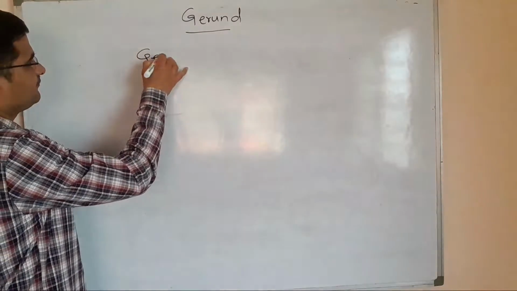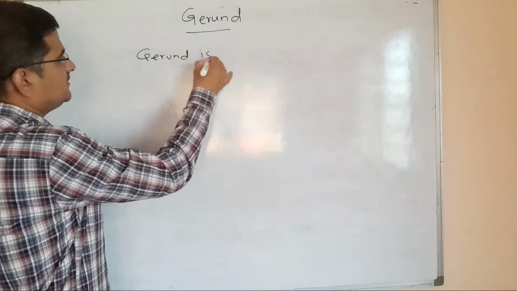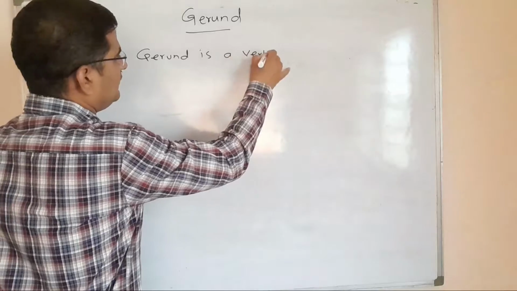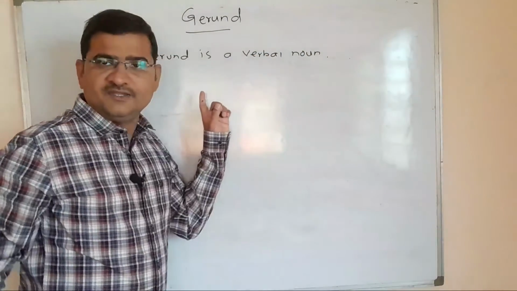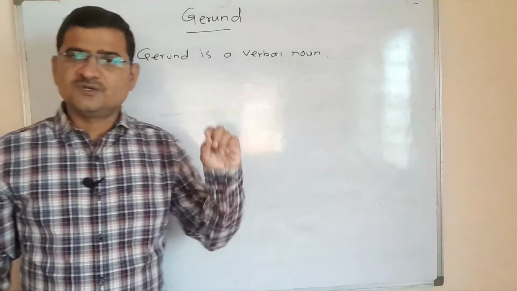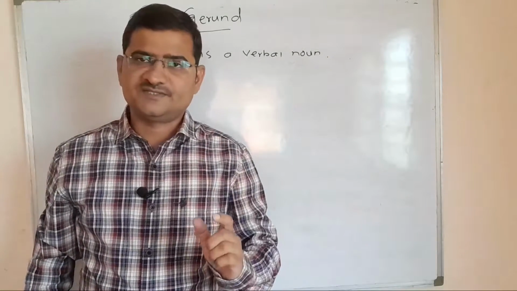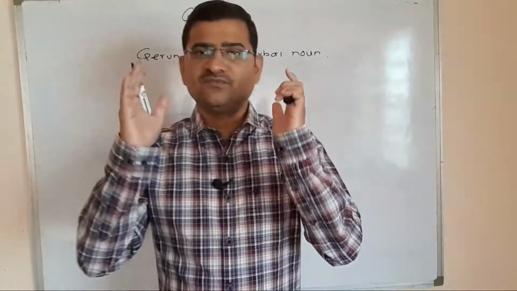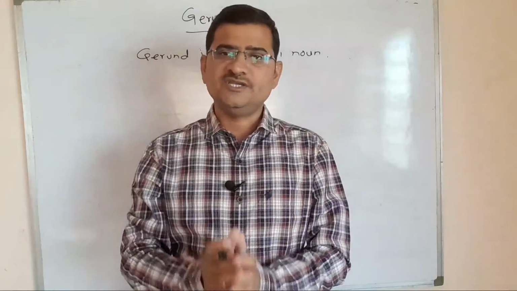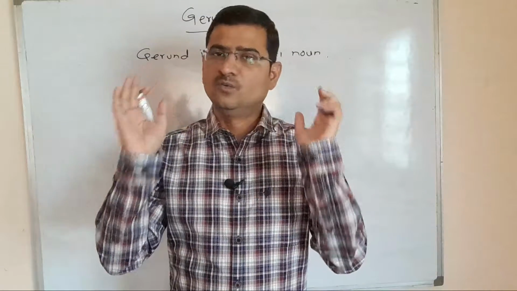Gerund is a verbal noun. It plays the role of a noun in a sentence. Okay. And how are the gerunds formed? Gerunds are formed by adding ing to the base form of the verb.